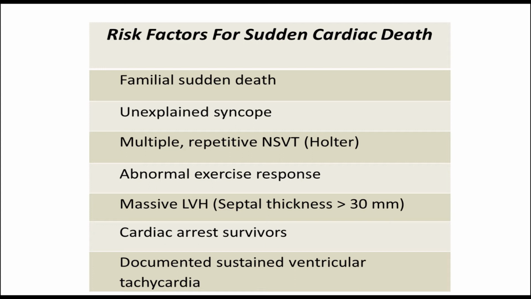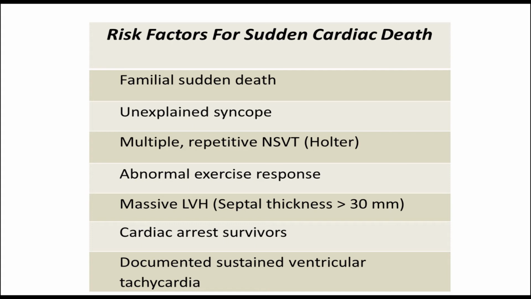If we think about risk factors for sudden cardiac death, then family history of sudden cardiac death is the most important risk factor. If a patient has unexplained syncope, it has to be presumed to be because of cardiac arrhythmia in a patient who has hypertrophic cardiomyopathy. Patients who have multiple repetitive non-sustained ventricular tachycardia on Holter or loop recorder are also at risk of sudden cardiac death.